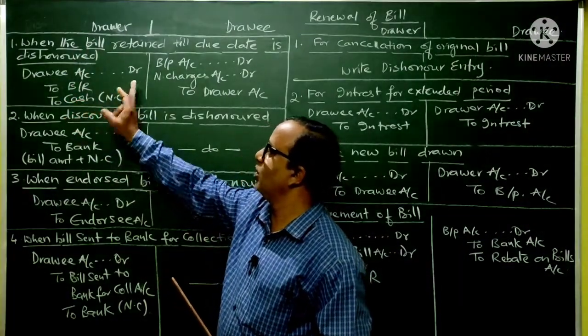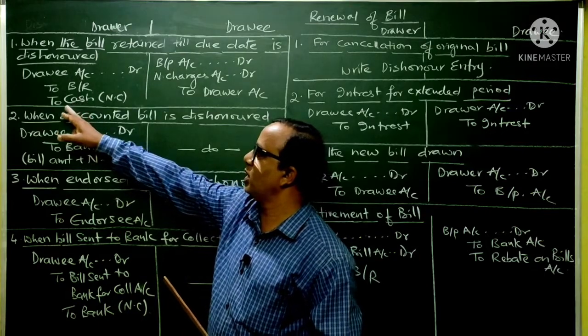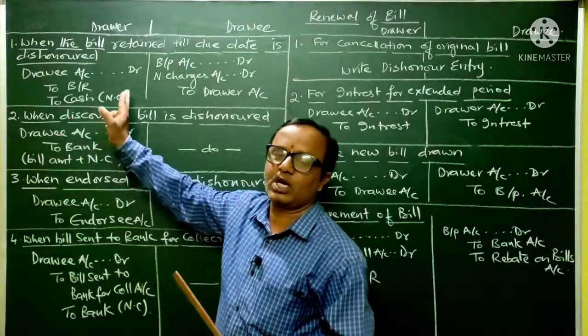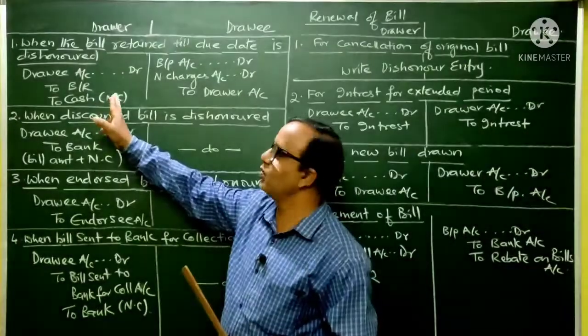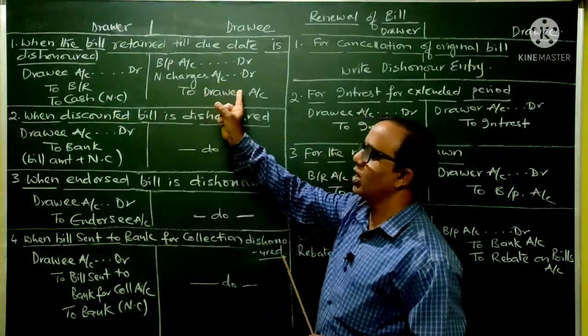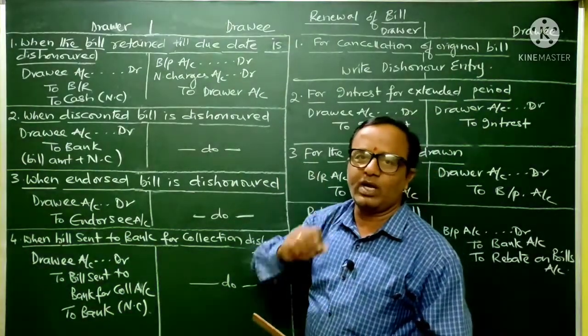Now this is with the bill amount, then again whatever noting charges he has paid, for that he will be writing to cash, because cash is going out. So drawee account debtor to bills receivable to cash there. This is for noting charges. Whereas in the books of the drawee, in every case of dishonor, only one entry he will be writing.